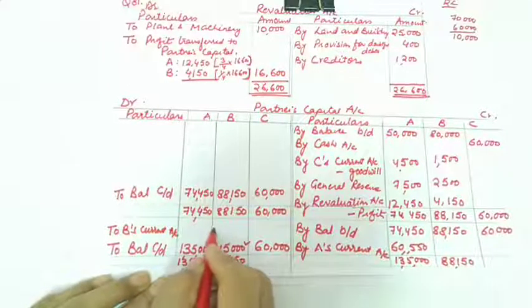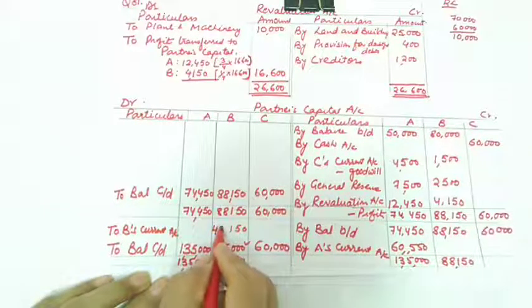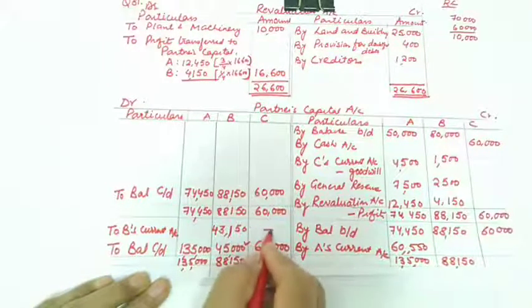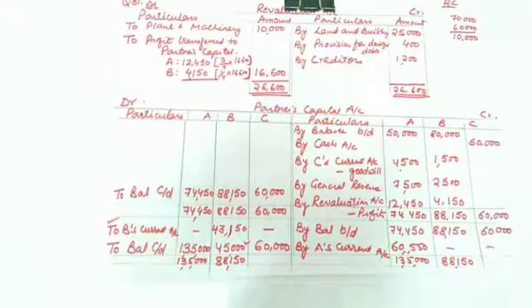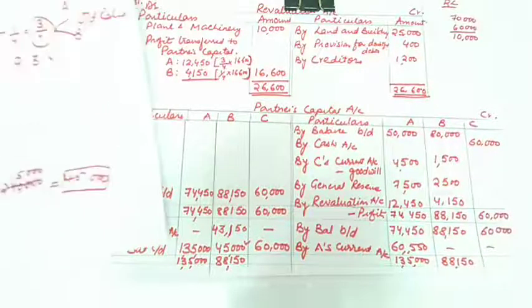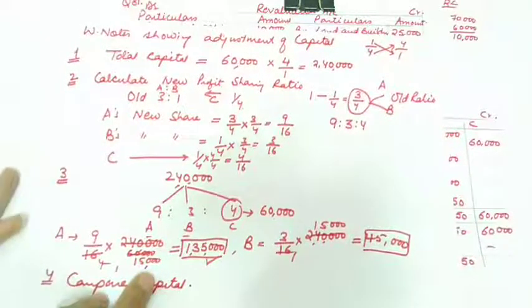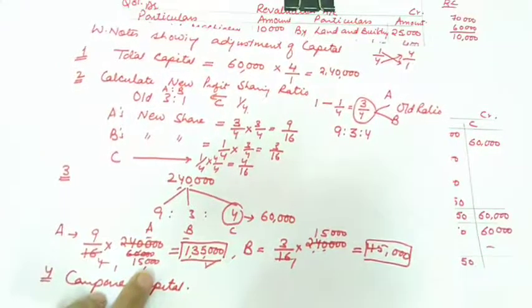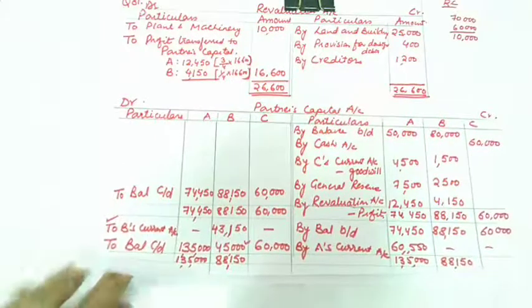It will be 43,150. 43,150 and rest will be as it is. So this is the part of capital adjustment. So you don't have to show special notes, only this will suffice your working note. This will work as a working note as well as your main calculation also. This can be used in two ways, and no extra journal entry is required unless and until it is specifically asked in the numerical.